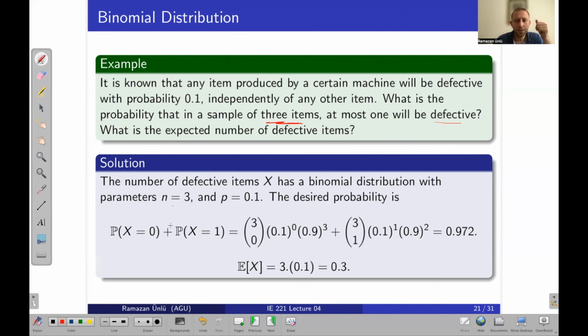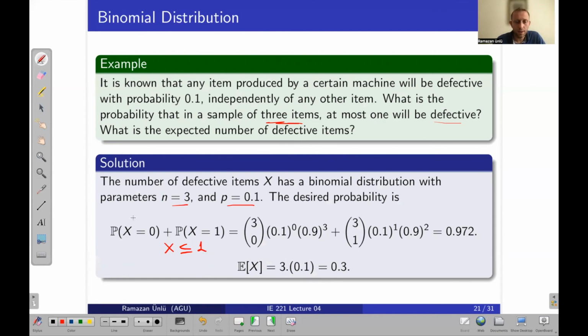So n is 3, p is 0.1, which is the probability of success, and the desired probability is P(X=0) plus P(X=1). Why? Because we are asked at most 1 will be defective. So 0 and 1, at most 1. In other words, X will be less than or equal to 1.